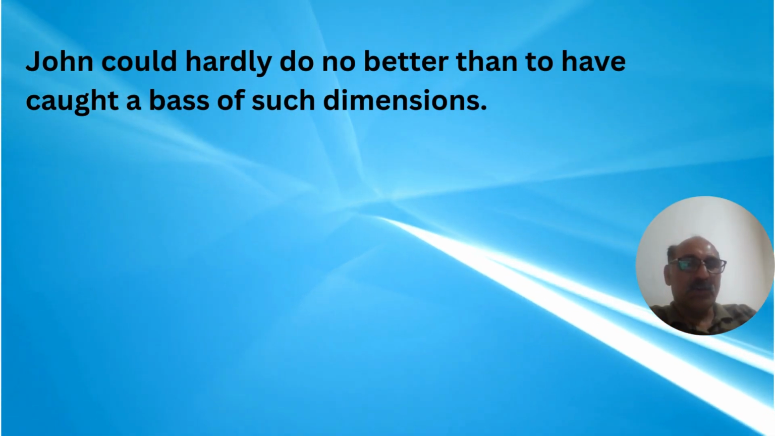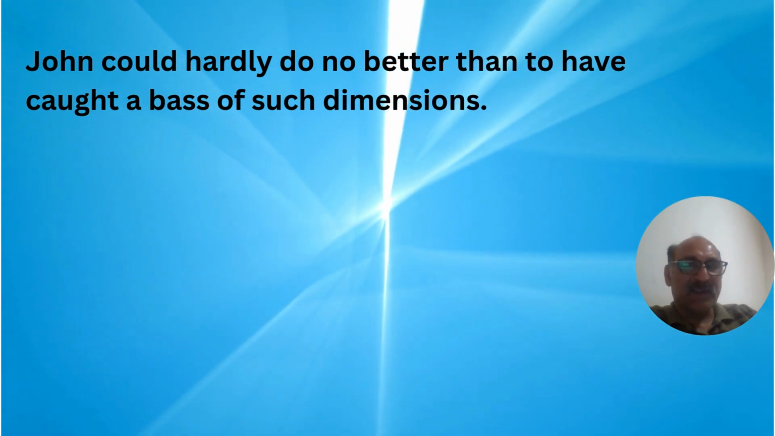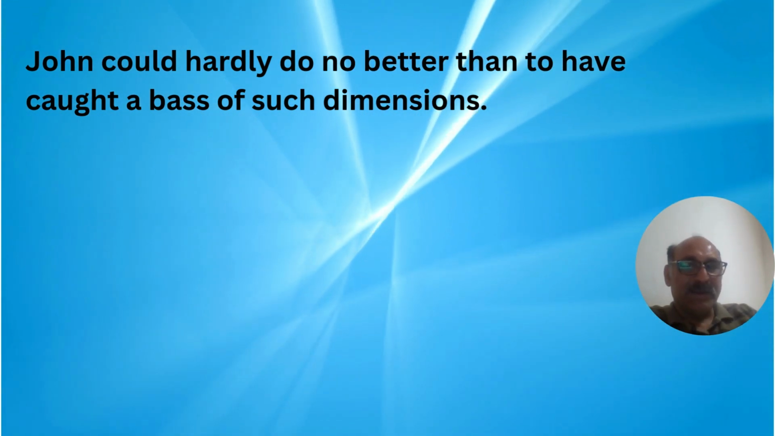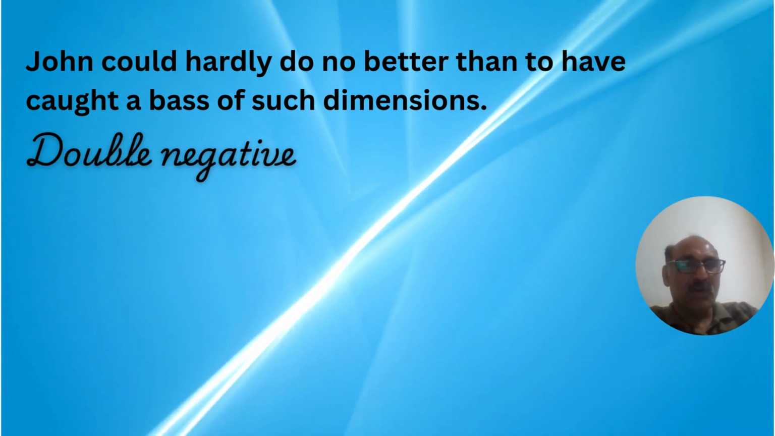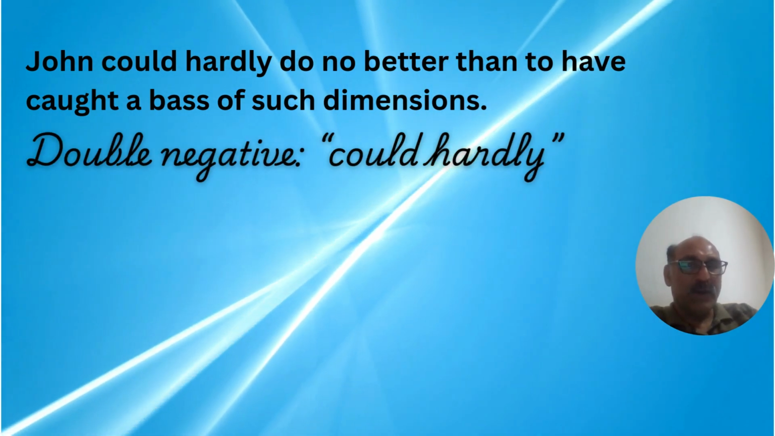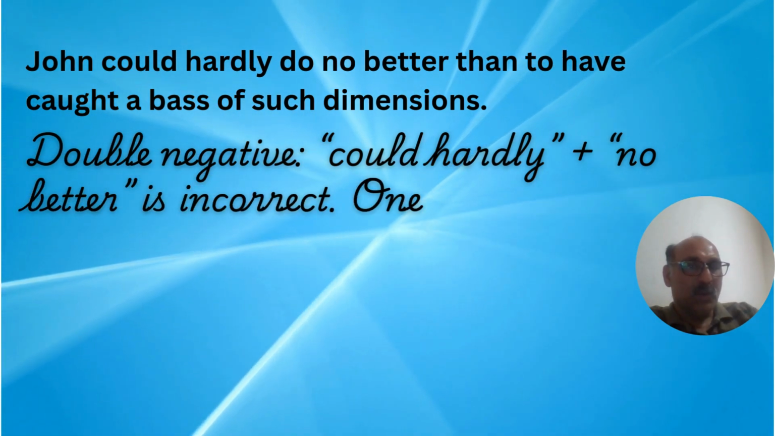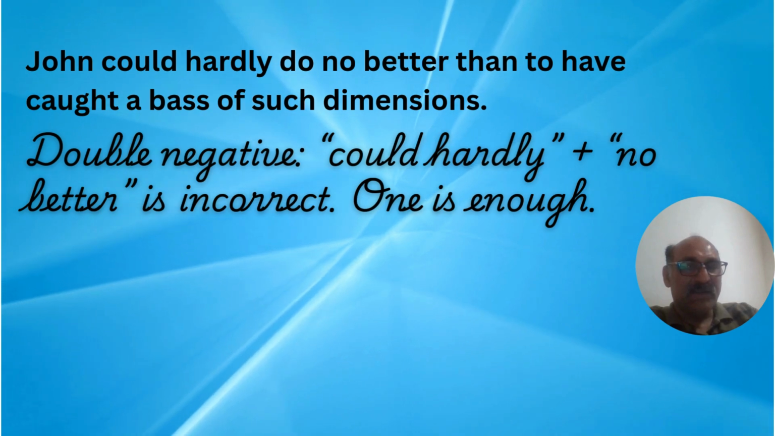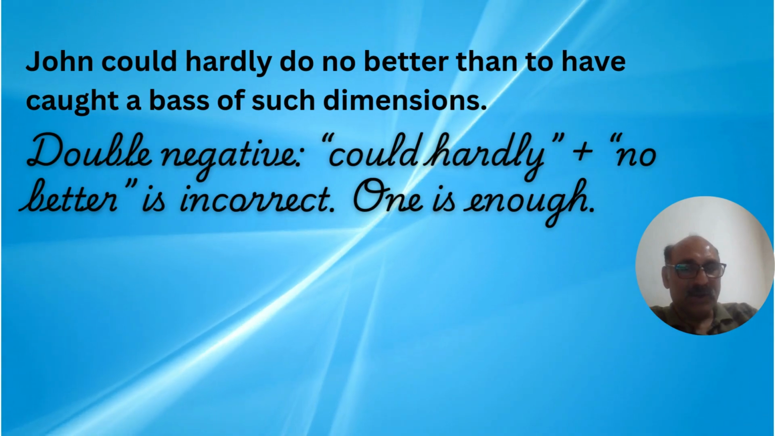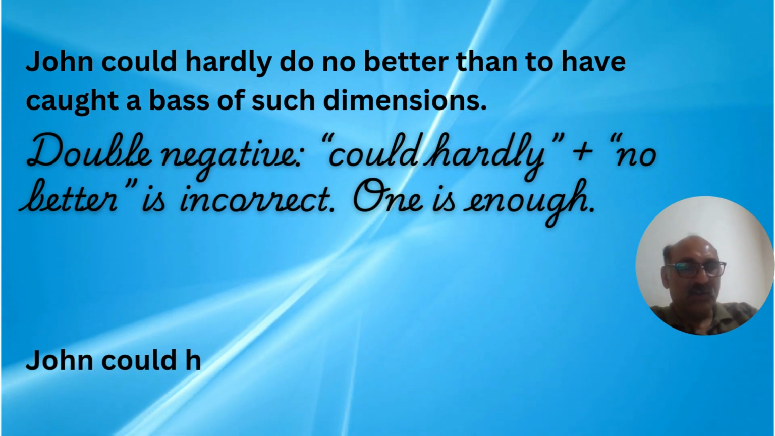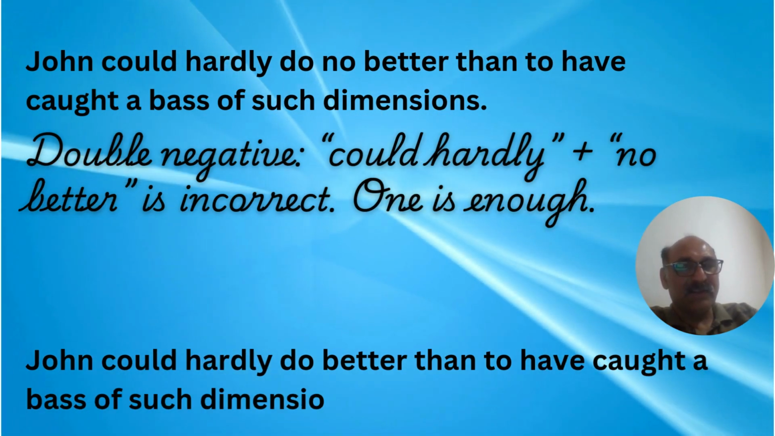John could hardly do no better than to have caught a bass of such dimension. Now, in this sentence, a double negative is used: could hardly and no better. Both convey negative meaning. Only one is enough. A double negative in standard English is wrong. So the correct sentence would be: John could hardly do better than to have caught a bass of such dimension.